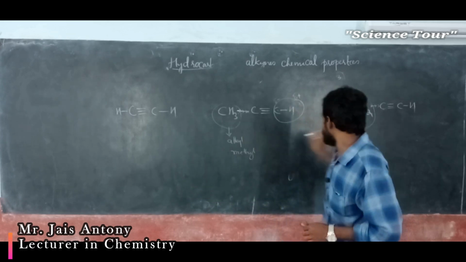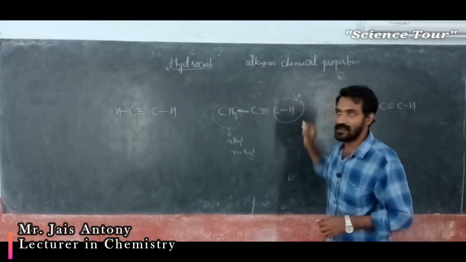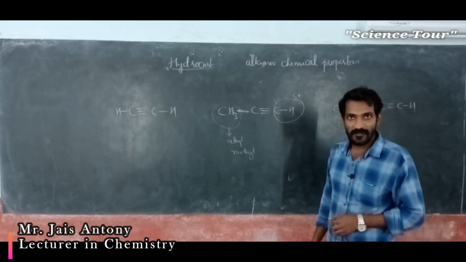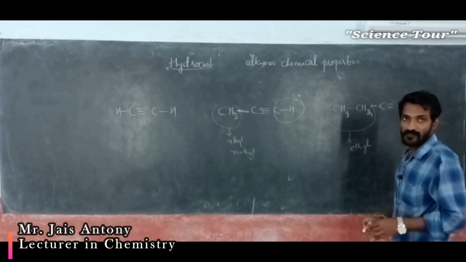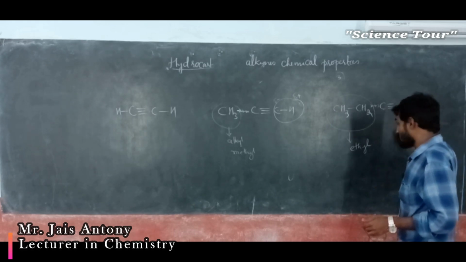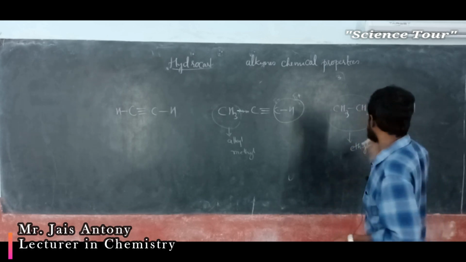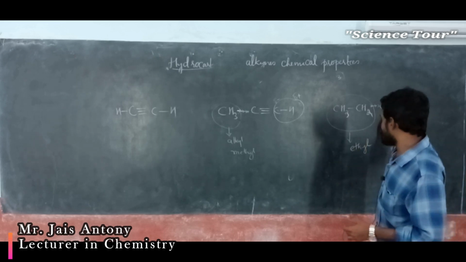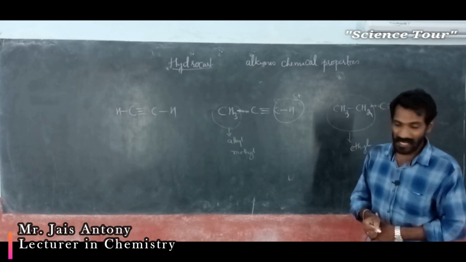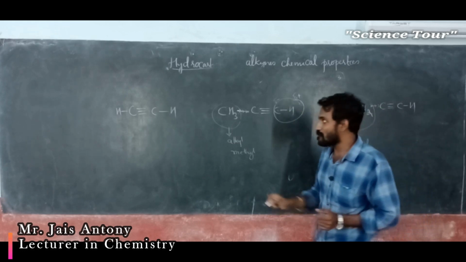So this carbon-hydrogen bond becomes stronger compared to this one. More electron cloud is there, so breaking this bond requires more energy. It is not an easy job to take away this hydrogen. So this will not give hydrogen easily compared to this one.